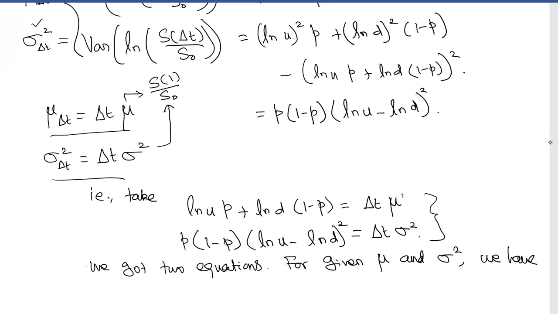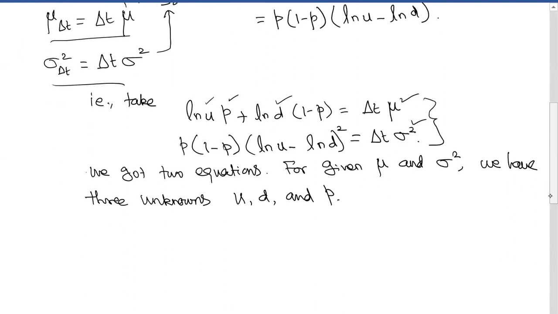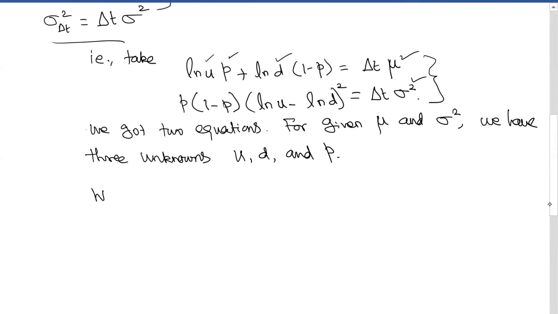So these two are given to us. How many unknowns? We have U, P, and D. So we have three unknowns. So we are lagging by one equation. Okay. So we need one equation.